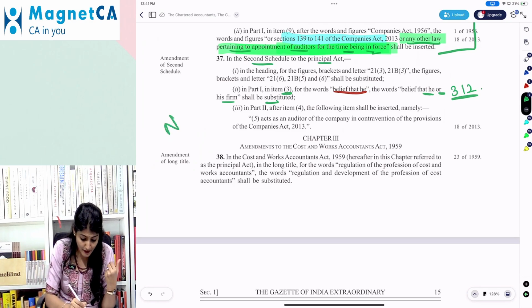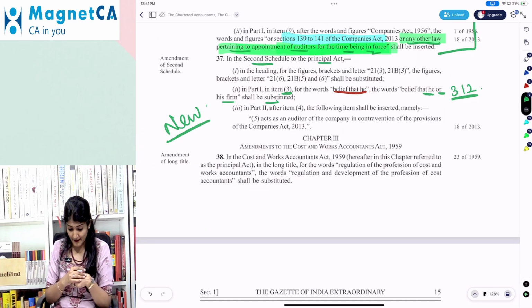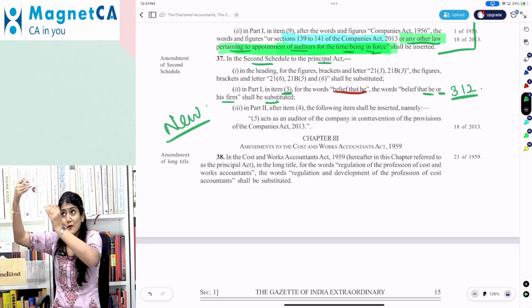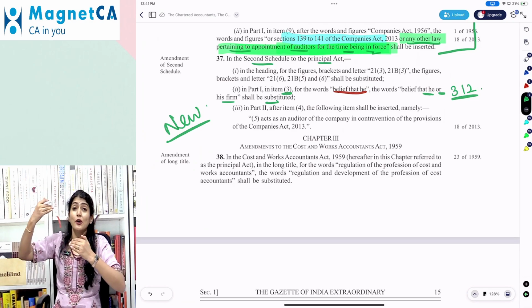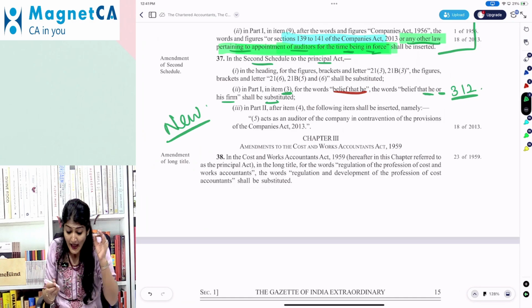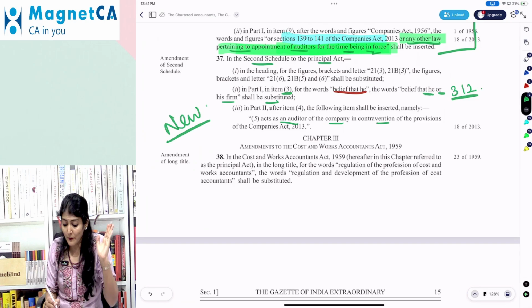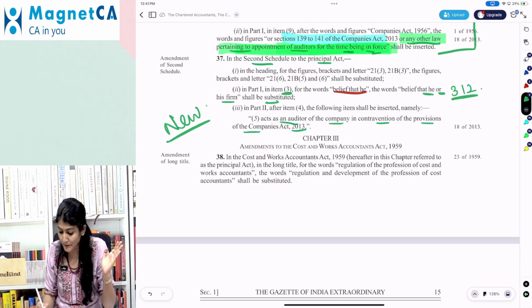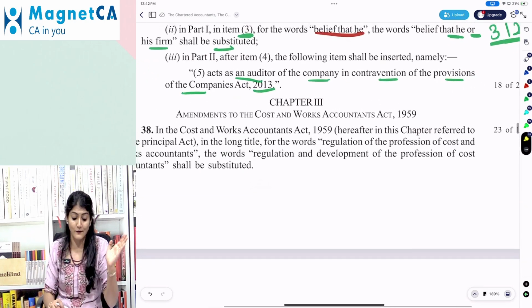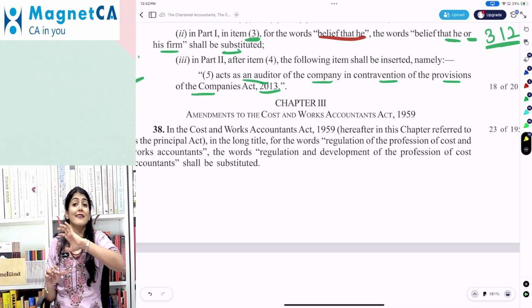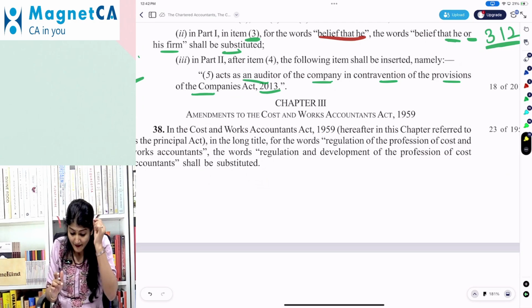And now coming to the new clause over there. What does it say? A chartered accountant, whether in practice or not, shall be deemed to be guilty of professional misconduct if he acts as an auditor of a company in contravention of the provisions of the Companies Act 2013. Right. So when you clicked on this particular YouTube thumbnail and I told you that there is a new clause in ethics over there, this is the new one.